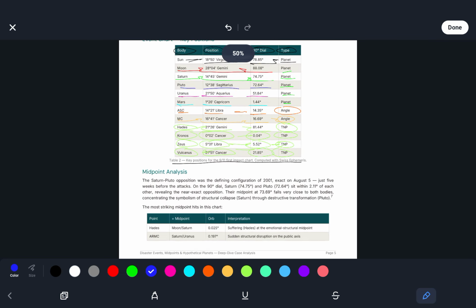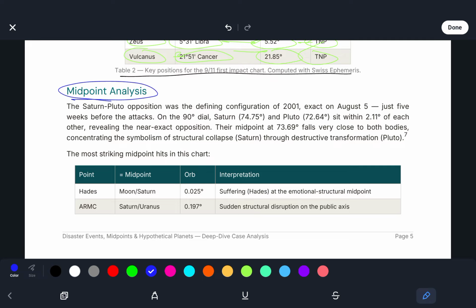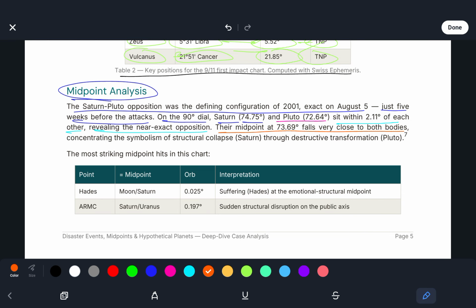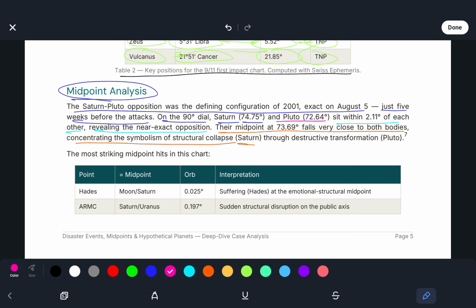So now we look at this midpoint analysis and we see the Saturn-Pluto opposition was a defining configuration of 2001, exact on August 5th, just 5 weeks before the attacks. On the 90 degree dial, Saturn at 74.75 degrees and Pluto at 72.64 degrees sit within 2.11 degrees of each other, revealing a near exact opposition. Their midpoint at 73.69 degrees falls very close to both bodies, concentrating the symbolism of structural collapse, Saturn, through destructive transformation, Pluto.